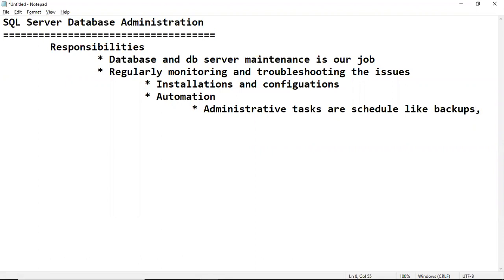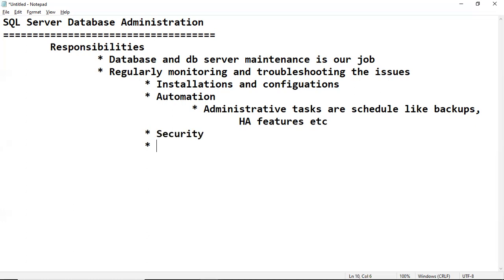High availability features are there in SQL Server, like log shipping, mirroring, Always On, replication. All these are scheduled activities. We have to monitor whether all these scheduled activities are working or not. If any issues are there, we have to handle them. We also have to handle security. We have to secure the databases so that unauthorized users cannot access our databases.